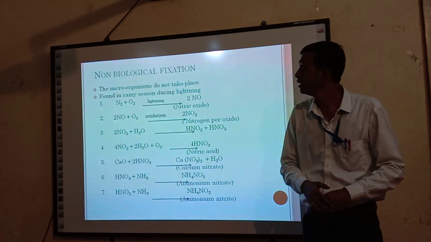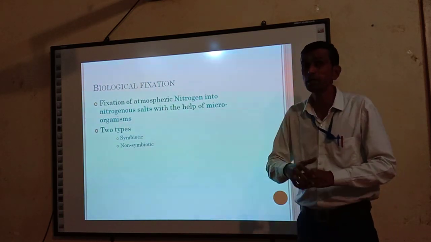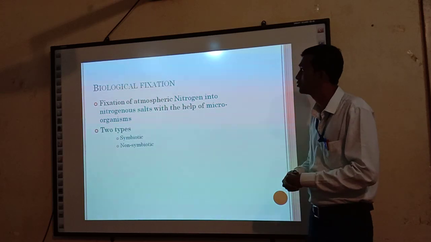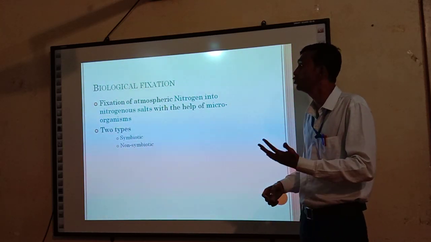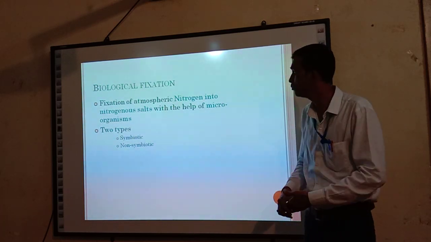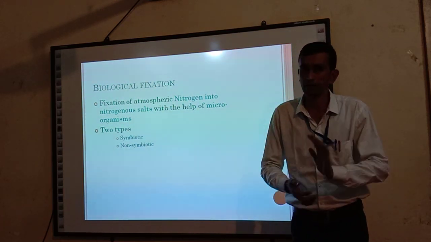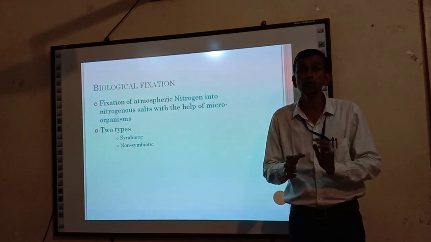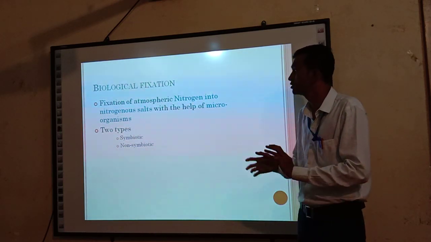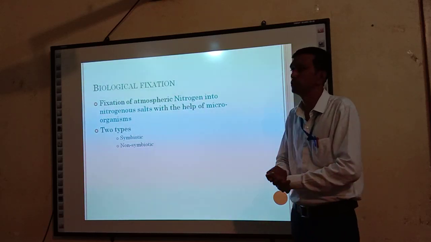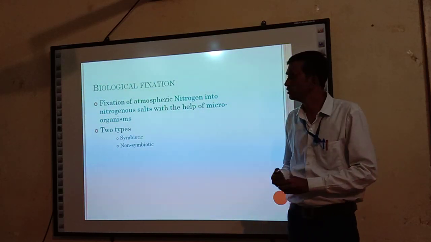Then we see the next, biological nitrogen fixation. Biological nitrogen fixation is the fixation of atmospheric nitrogen into nitrogenous salt or nitrogenous compounds with the help of microorganisms. It means a living organism is responsible for conversion of aerial nitrogen into nitrogenous salt. That type of nitrogen fixation is called biological nitrogen fixation.